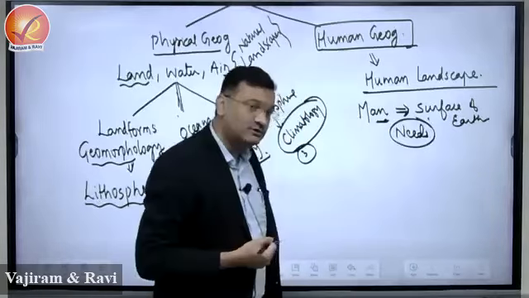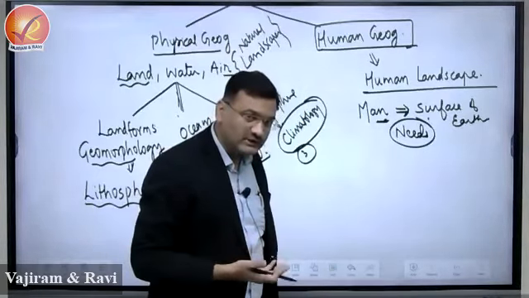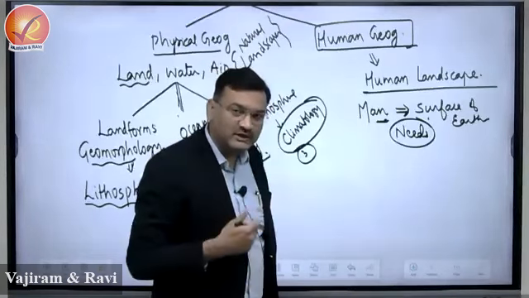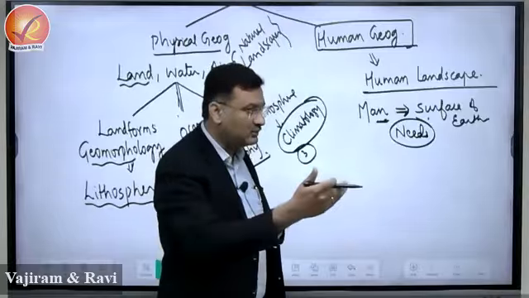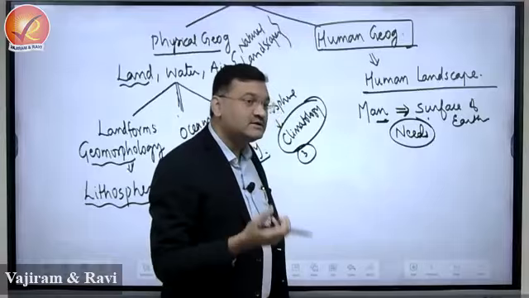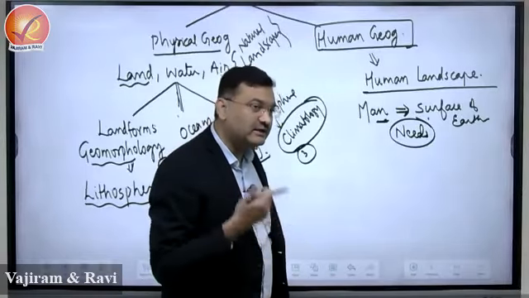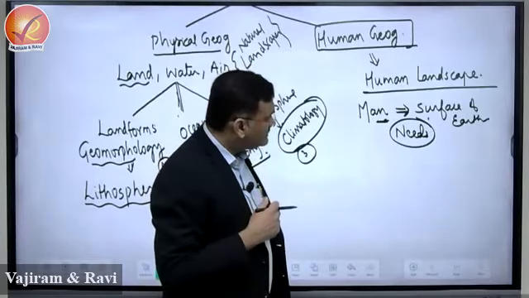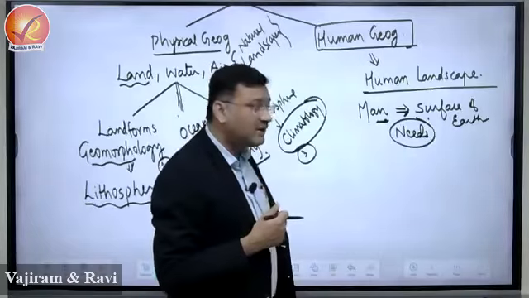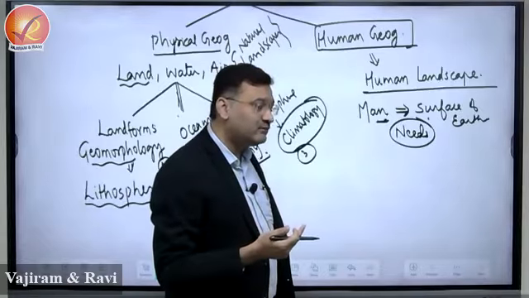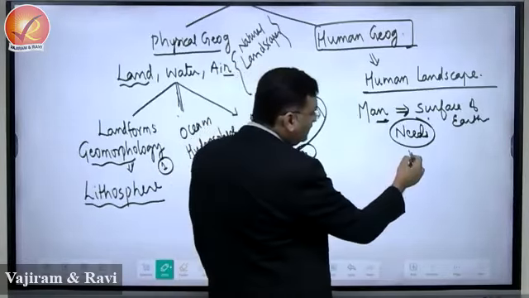Like the need is food, so man is plowing the soil. You have agriculture. The need is to connect from one location to another. He is making a road. That will be again the transportation system, right? The need is certain minerals. So he is extracting, and that is resulting in mining, right? So need is the main factor that determines how man is going to interact with the environment.